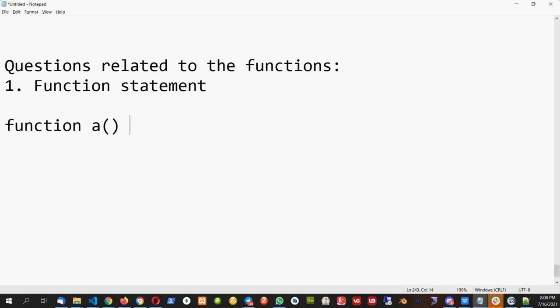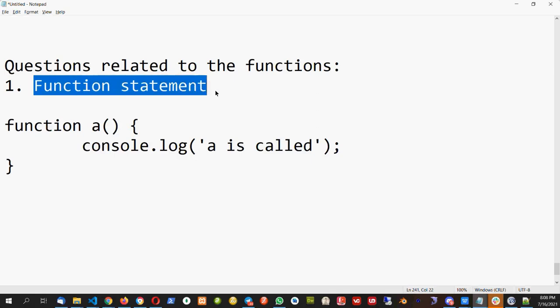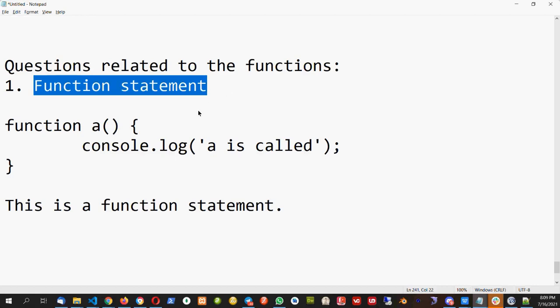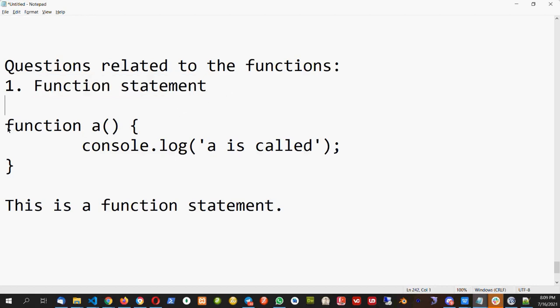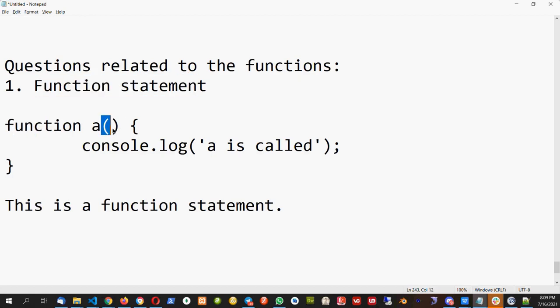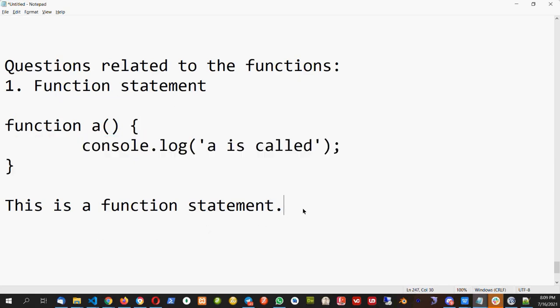So if I write function A and I write some code inside it, console.log A is called. So this is the normal structure or syntax of the function, and this is called the function statement. So interview person can ask, what is the function statement? You can say, normally how we write a function is called function statement. That is function name, and the code which we write, that is called the function statement.